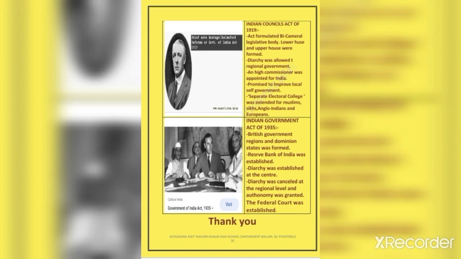The act formulated a bicameral legislative body, with a lower house and an upper house. Diarchy was allowed at regional governments. A High Commissioner was appointed for India. It promised to improve local self-government. The provincial budget was separated from the central budget. Separate electorate was extended for Muslims, Sikhs, Anglo-Indians and Europeans.